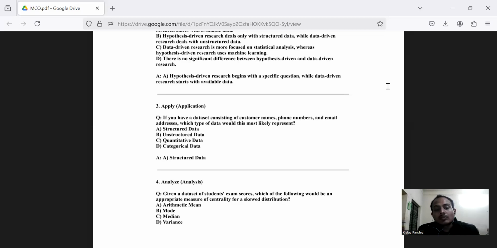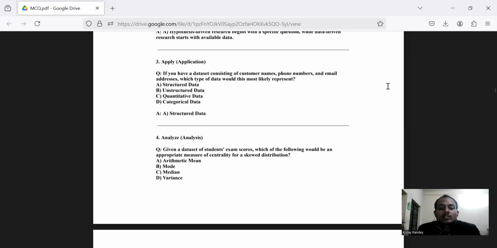Of all four options, option A seems more relatable because it is structured data, which suits a data set consisting of customer name, phone number, and email address.